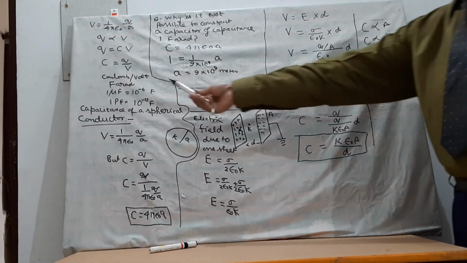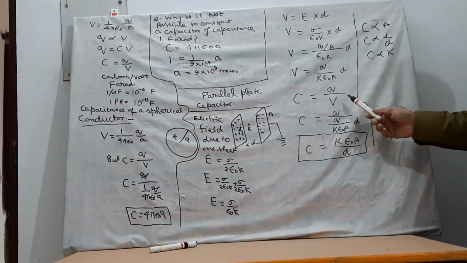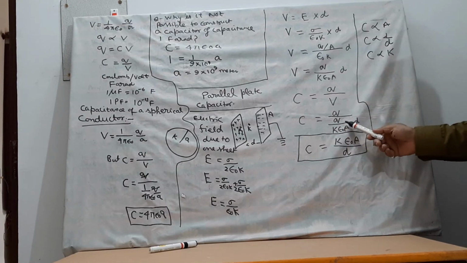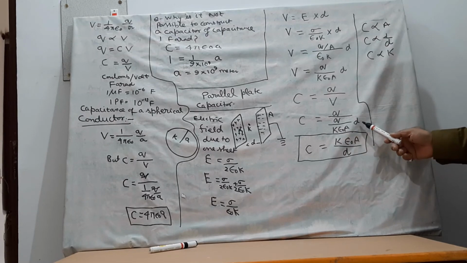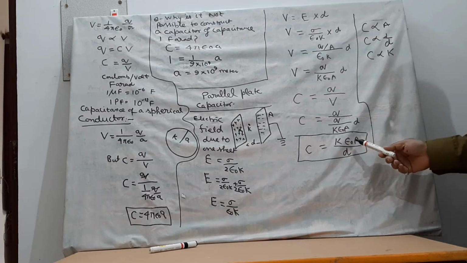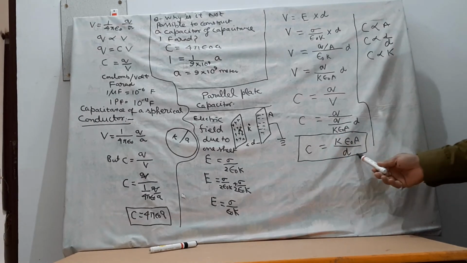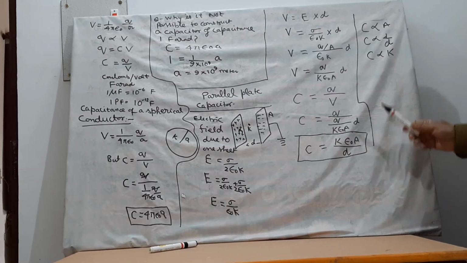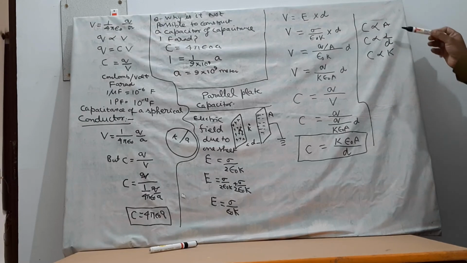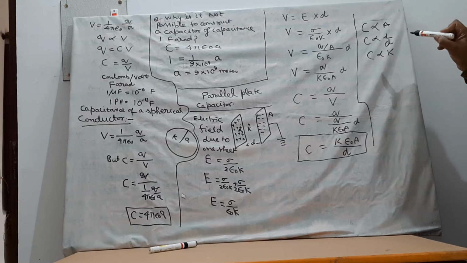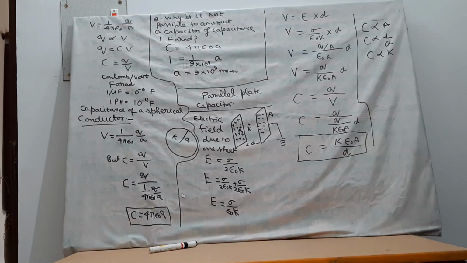But from this formula, C is equal to Q by V, so I have put the value of V from here. So C is equal to Q upon K epsilon naught A D. Therefore, C is equal to K epsilon naught A by D. The capacity of a parallel plate capacitor is C is equal to K epsilon naught A by D. You can observe that C is directly proportional to A, C is inversely proportional to D, and C is directly proportional to the dielectric constant.